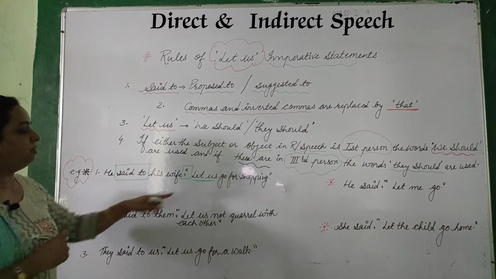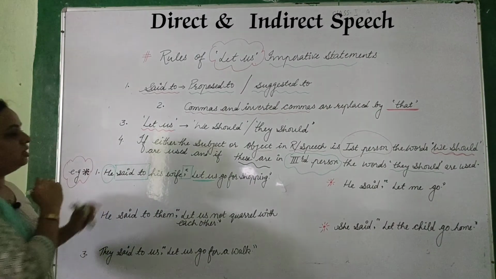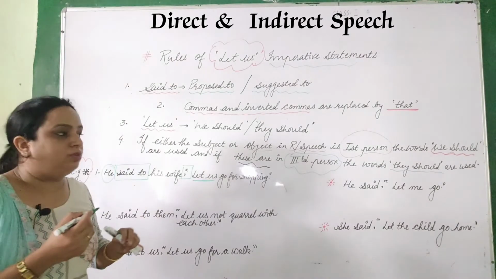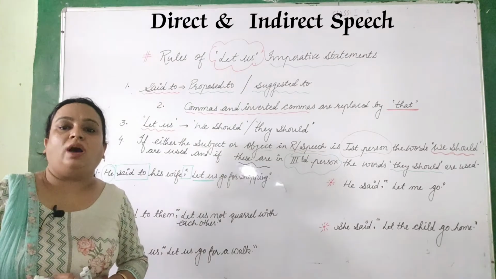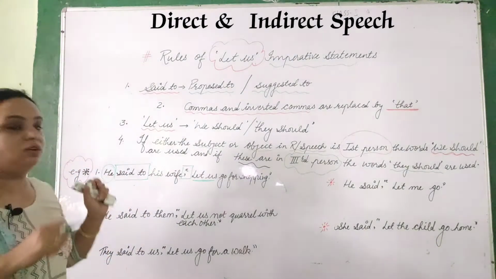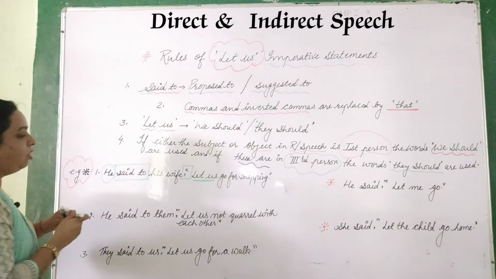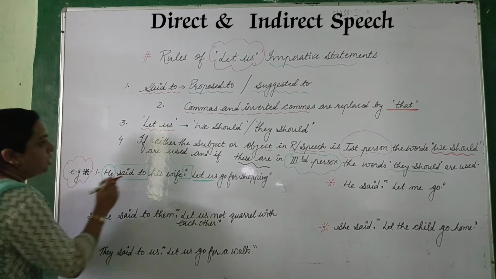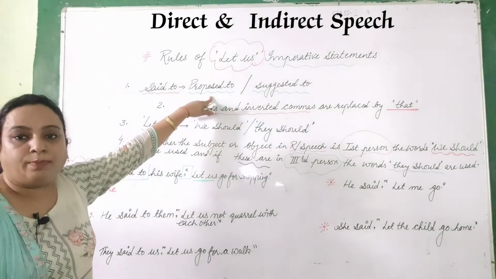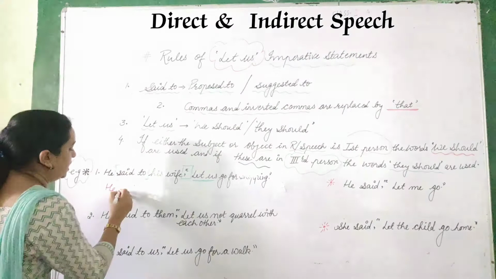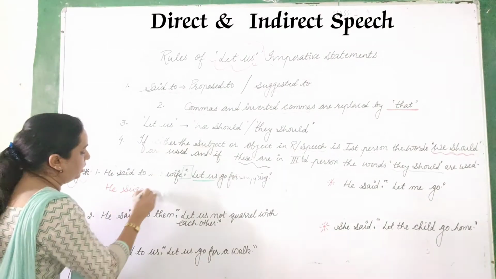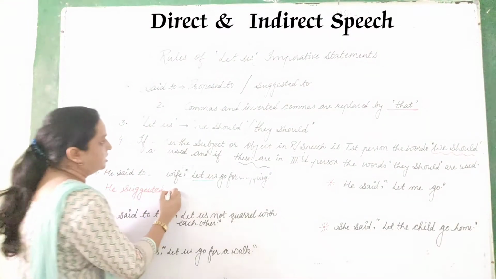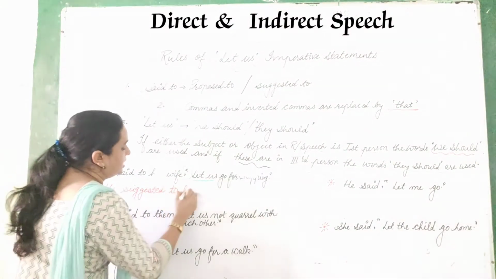He said to his friends. Now the subject here is in the third person. So when it is in the third person, you have to use "they should" instead of "let us". Okay, so how to write the sentence? "Said to" changes into "proposed to" or "suggested to". You can write anything here, no worries. He suggested to his wife,